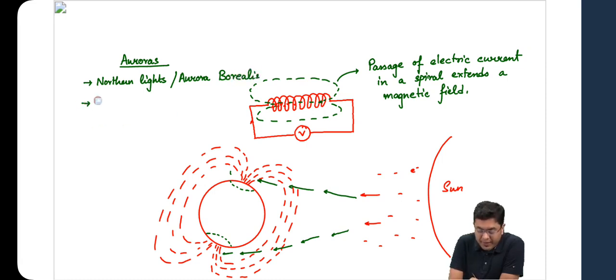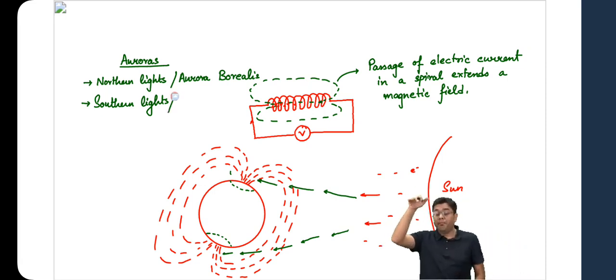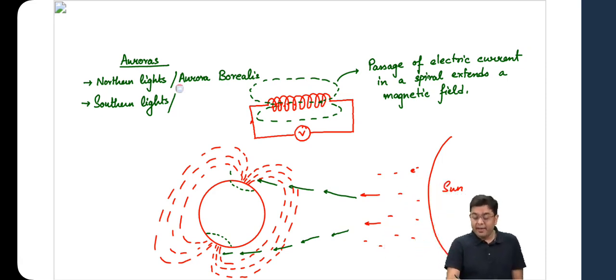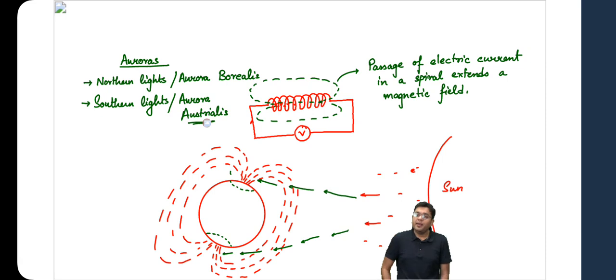And in the southern hemisphere, they are known as southern lights. People visit New Zealand and Australia every year to witness these southern lights, where the sky is painted green, blue, and various different hues of color. It is like a river of light which flows into the night sky. So this is also what is known as aurora australis. So that is basically the magnetic field which impacts the charged particles emanated from the sun, and that is why these areas experience this. Okay, so that is the condition why we experience northern and southern lights.